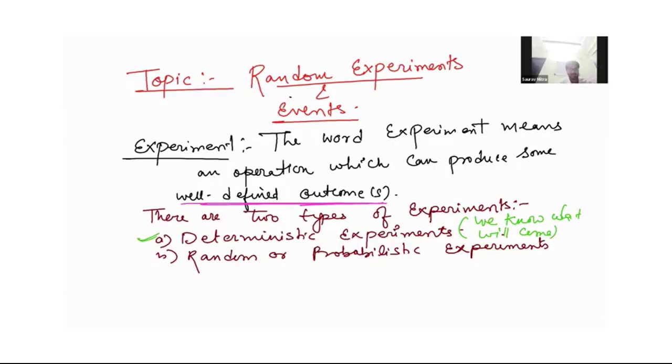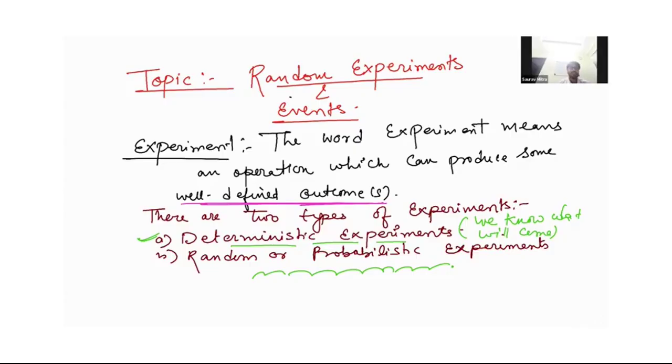Let's see some examples. If you are traveling in a plane or a train, then after your train starts from the station, you know what the next stations are, the stations which will come before your final destination. You know all your results, your outcomes. That is a deterministic experiment, where you know what will come next. Similarly, if you are traveling in a metro, you know which station will come after that. So that is the case for deterministic experiments.